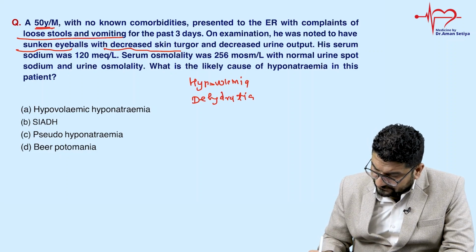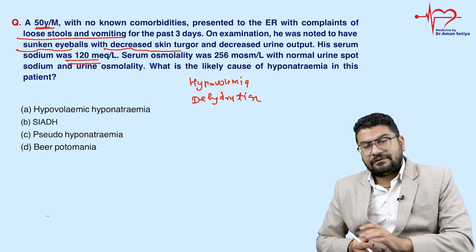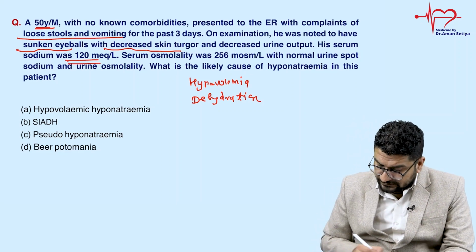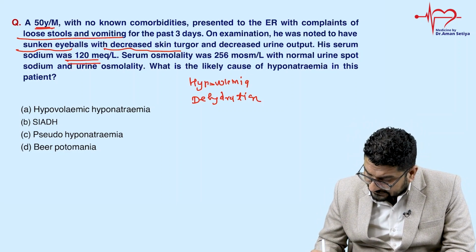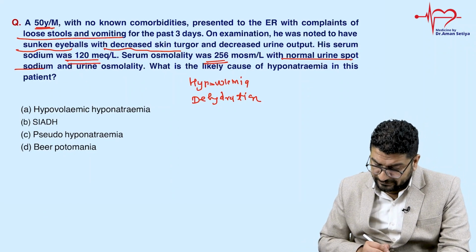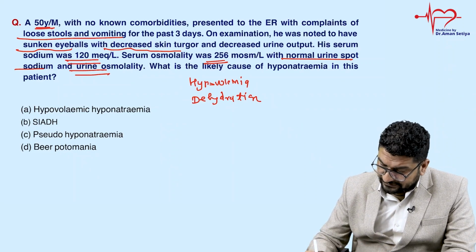Decreased urine output. Serum sodium is 120; a value of 120 or less means there is more chance of seizures, so there can be some neurological impairment. Osmolality is 256. Urine spot sodium is normal, and urine osmolality is normal. What is the likely cause of hyponatremia?